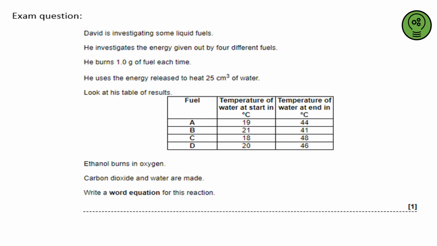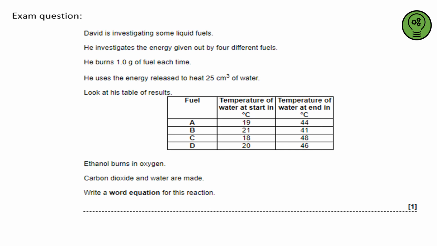Okay, and here's a real exam question. It says lots and lots of words, but at the bottom there it says write a word equation for this reaction. So there's a reaction going on, and I need to figure out what my reactants are and what my products are. So David is investigating some liquid fuels. He investigates the energy given out by 4 different fuels. He burns 1 gram of fuel each time. He uses the energy released to heat 25 centimetres cubed of water. Look at his results, fuel, temperature. Well, none of that's particularly helpful. I'm looking for reactants and products, aren't I?